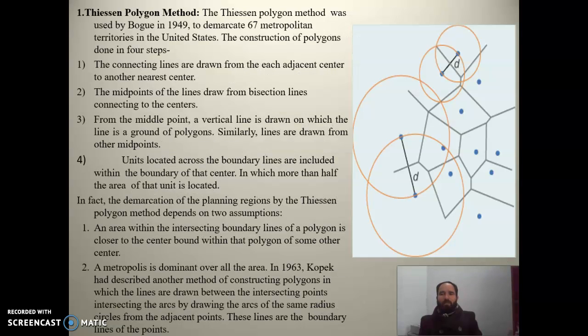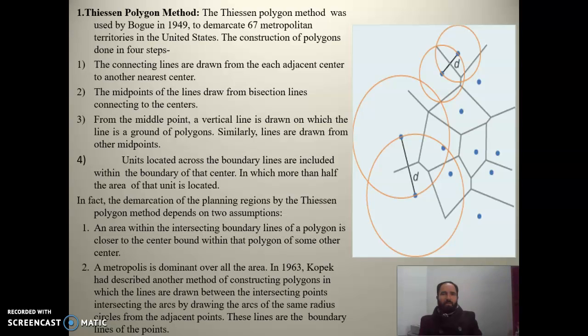We have the quantitative techniques, that is the Thyssen polygon method. It was used by Fogg in 1949 to demarcate 67 metropolitan territories in the United States. The construction of the polygons is done in four steps. Connecting lines are drawn from each center to the other nearest center. The midpoint of the lines is marked for the bisection lines connecting the centers.